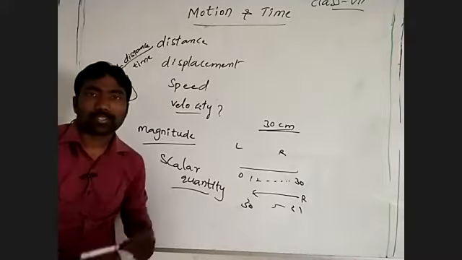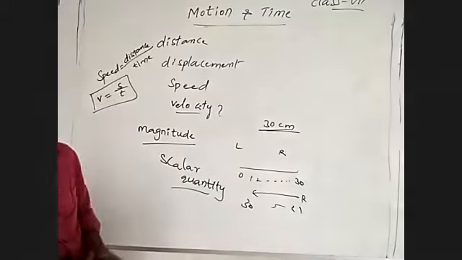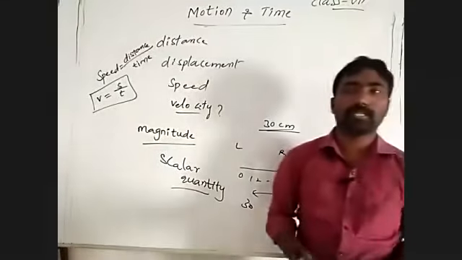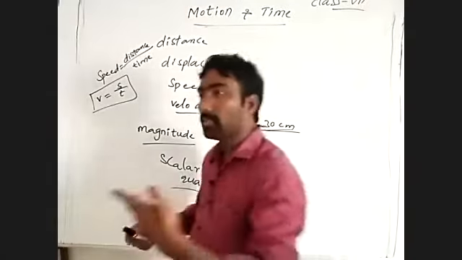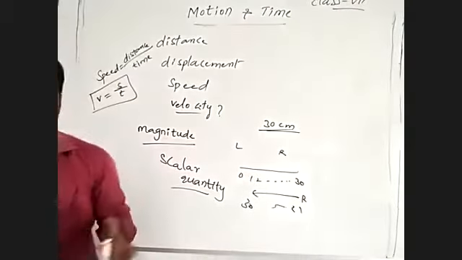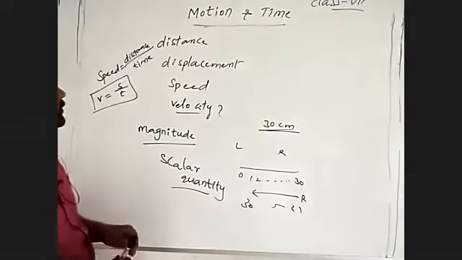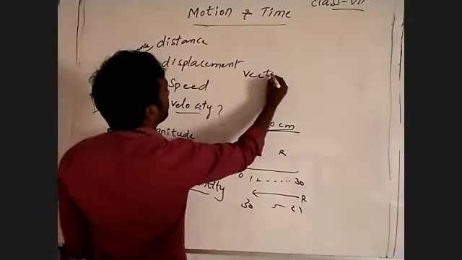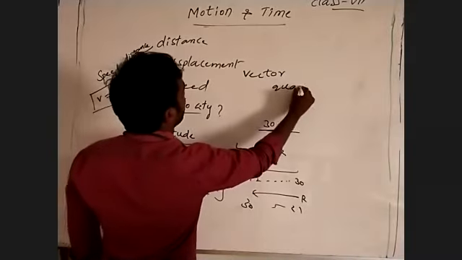Displacement is the shortest distance covered by a body in a particular direction. It depends on direction, and it follows the shortest way. So displacement is a vector quantity.